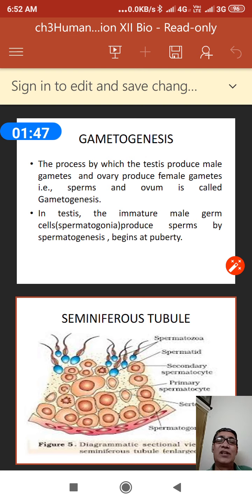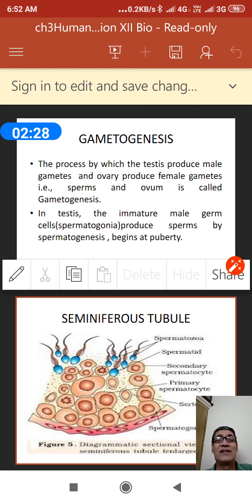I hope so. Now, while discussing gametogenesis, there are two aspects. The first aspect is how the male gamete, that is sperm, is produced in the testes, and the other is how the ovum is produced in the ovary. So we have to discuss it in two aspects. Now in this lecture, I shall discuss how sperm is produced in the testis. Obviously, this process is called spermatogenesis.